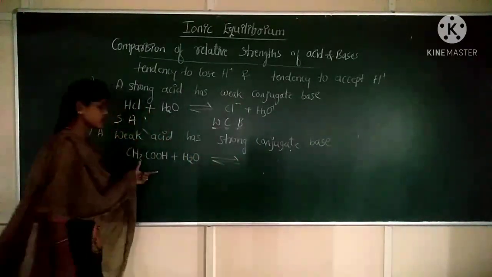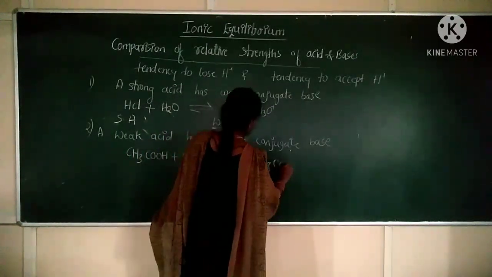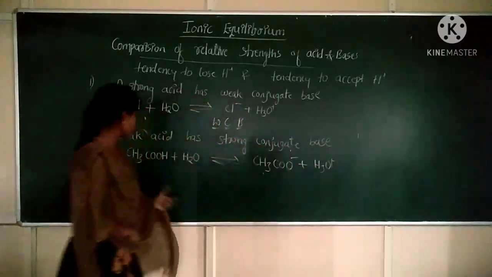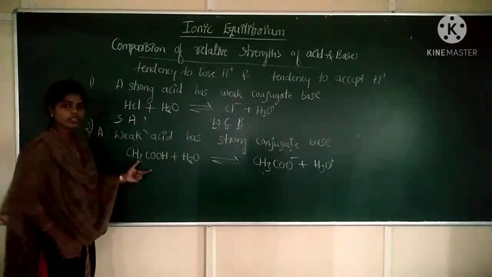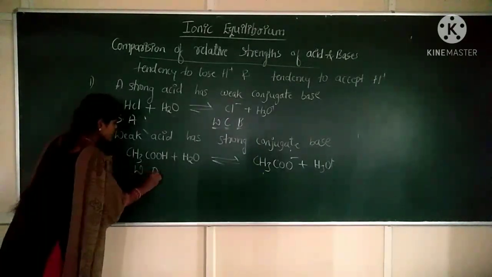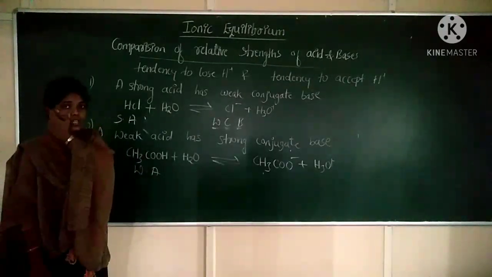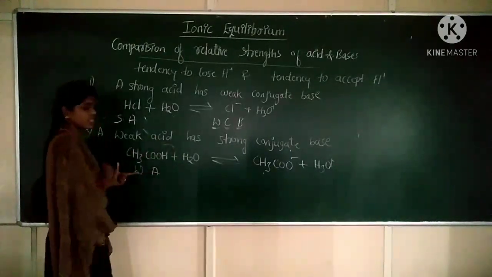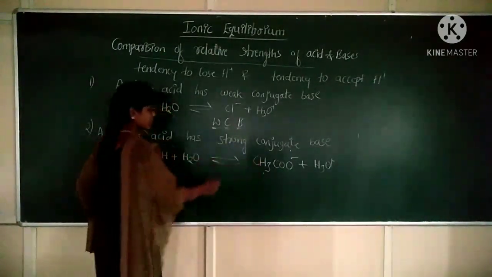It dissociates to form CH3COO minus plus H3O plus. Between CH3COOH and H2O, CH3COOH is acting as the weak acid. What is an acid? Any molecule which furnishes an H plus ion is an acid. Remove H plus from acetic acid and it becomes CH3COO minus, while water becomes H3O plus.